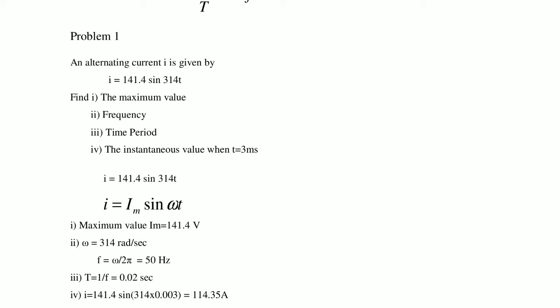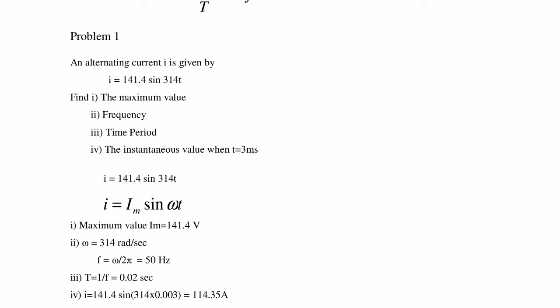What is the maximum value of current? Observe and compare: Im is 141.4. Not volts, since this is a current equation, so Im is equal to 141.4 amps.